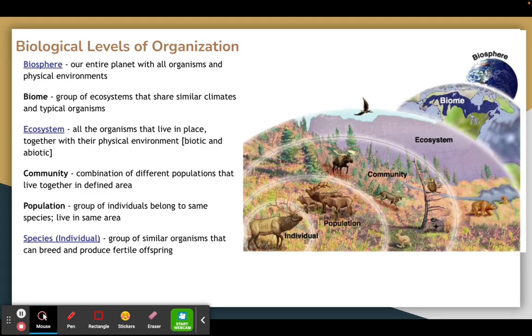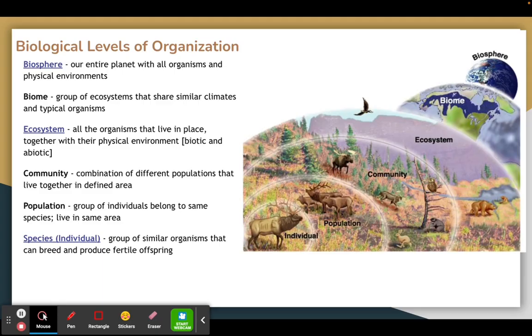Then if you look further at that community, if you drill down specifically to the population of the deer or the moose or the elk or whatever type of herbivore is living there, that would be just that one specific species living in the same area. And then when you get down into the individual, that is a member of a specific species, which is a group of similar organisms that can breed and produce fertile offspring. So you go from something very large, like our entire planet, the biosphere, all the way down to a specific individual.